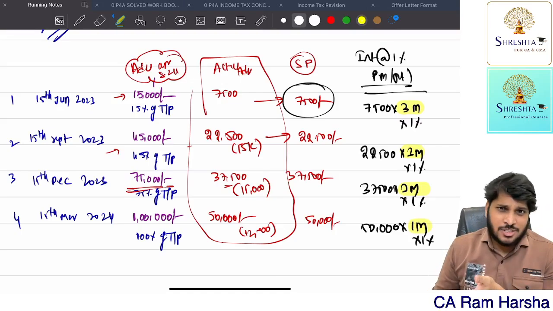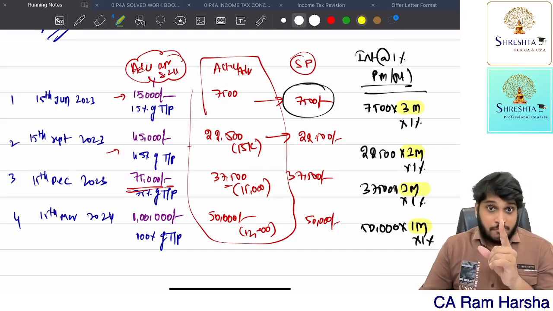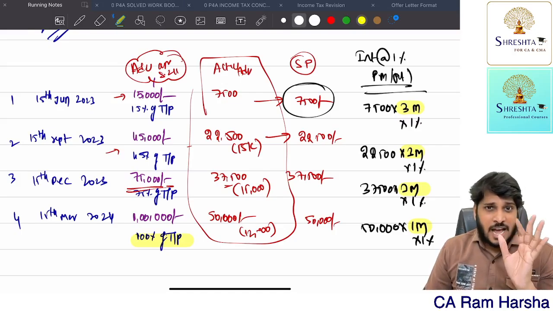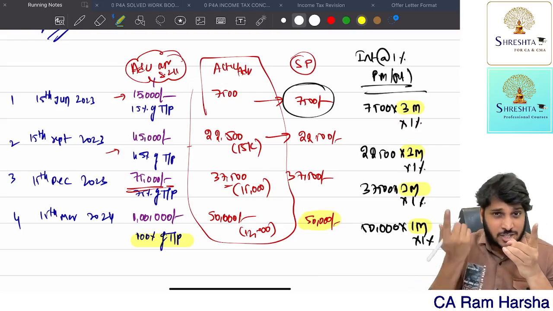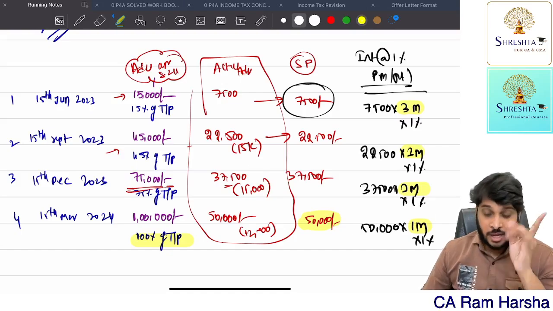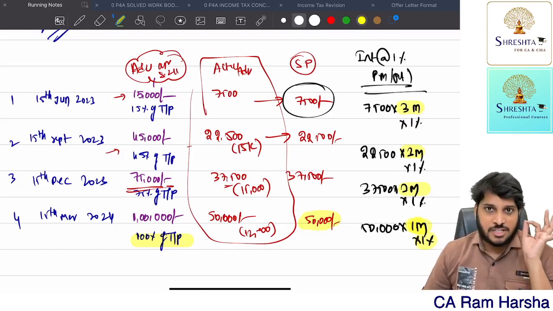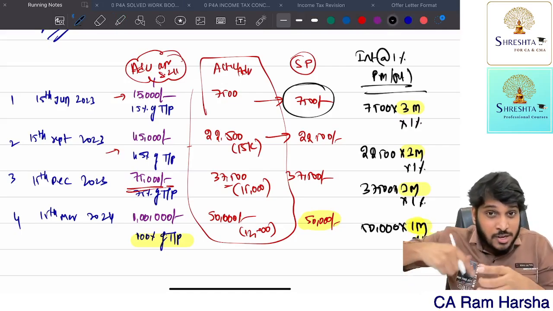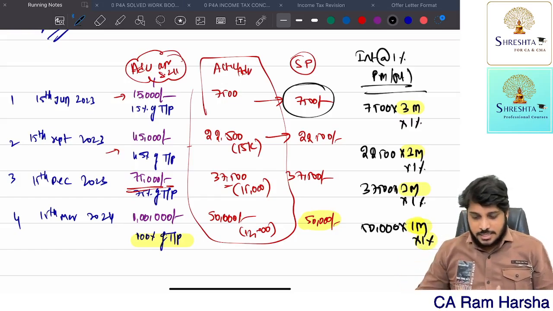Because with that March month is over. Only by March 15th, you should be paying 100%. As on March 31st, have you paid 100%? No, that 50,000 shortfall is there. March 15th to March 31st, how many days? 16 days. Part of a month is also treated as one full month. So 1 month, 1% per month interest. How much is the interest? First, let me compute. Then I will explain the logic behind this.